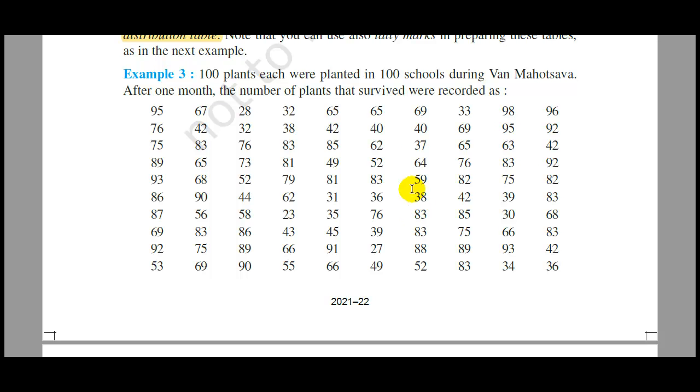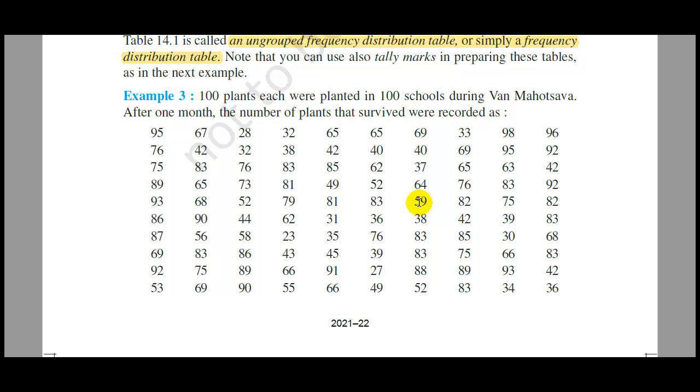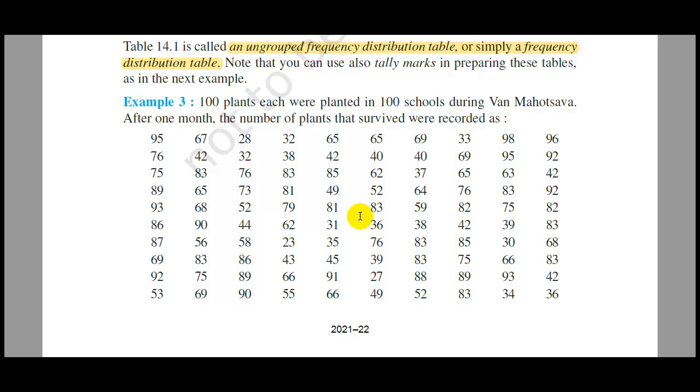100 plants are planted in 100 schools. So these are the data of those plants which survive after 1 month in those schools. In a particular school 95 plants survive, and in the second school 67 plants survive. Likewise, these are all the data collected from the 100 schools on how many plants survive after 1 month. If you look at this collected data, it is not easy for you to study this data at a glance.